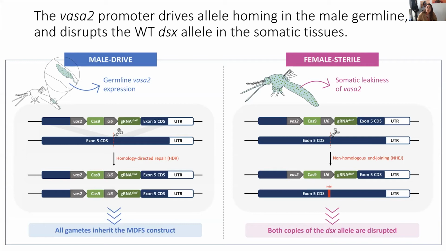So again, whilst our females are heterozygotes for our MDFS construct, they're actually homozygotes for a null allele at double-sex at the phenotypic exon, because one of the alleles is disrupted by our transgene and the other one is disrupted by the indel caused by Cas9 cleavage. And so with many of these somatic cells being disrupted, we expected our females to be sterile.